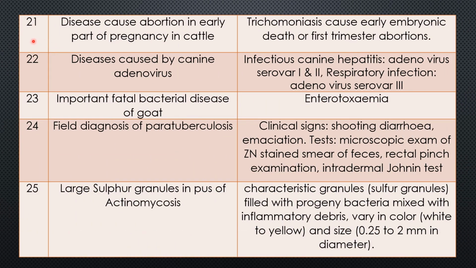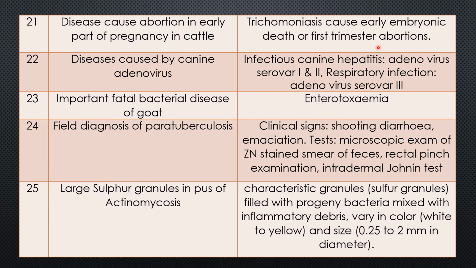Question 21. Disease causing abortion in early part of pregnancy in cattle. Which disease? Answer is important. Trichomoniasis causes early embryonic death or first trimester abortion.